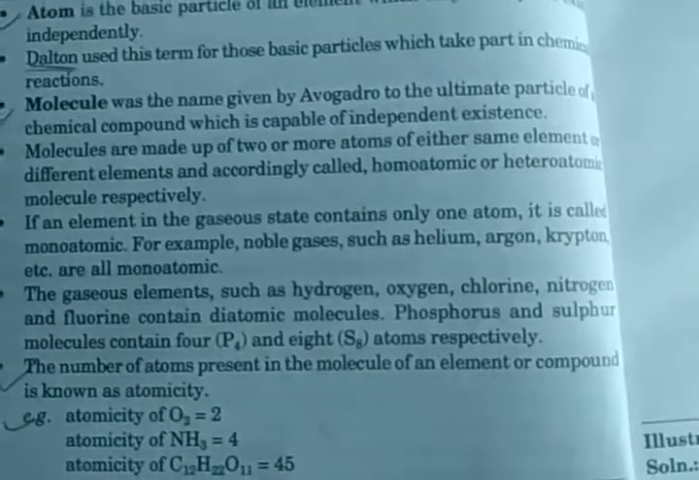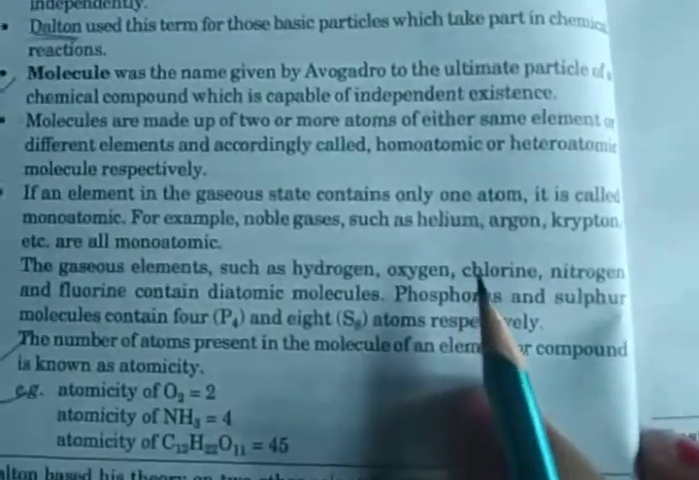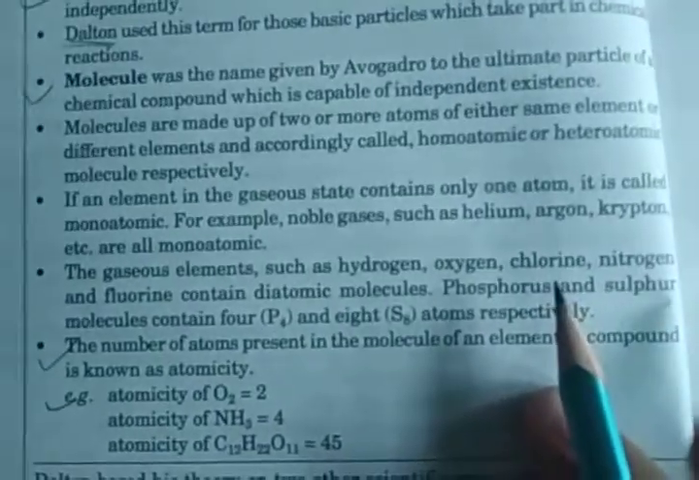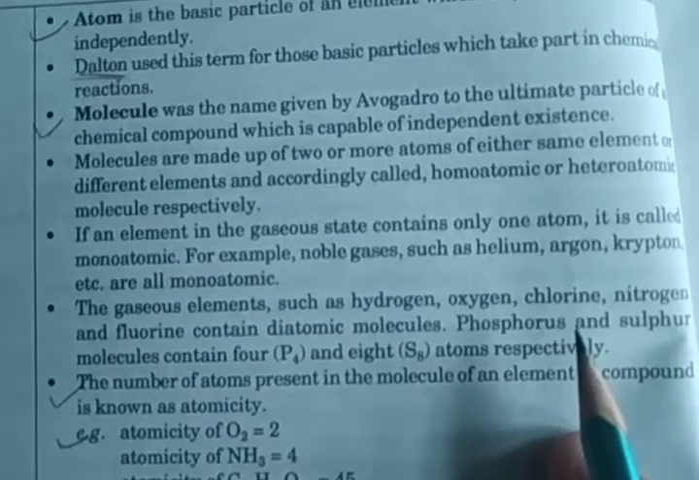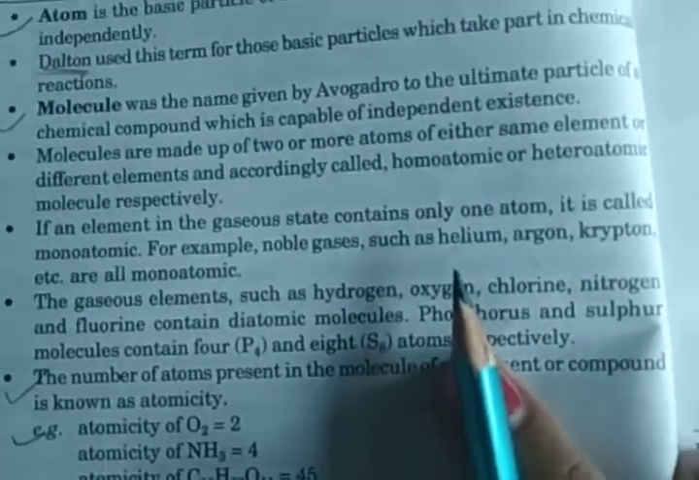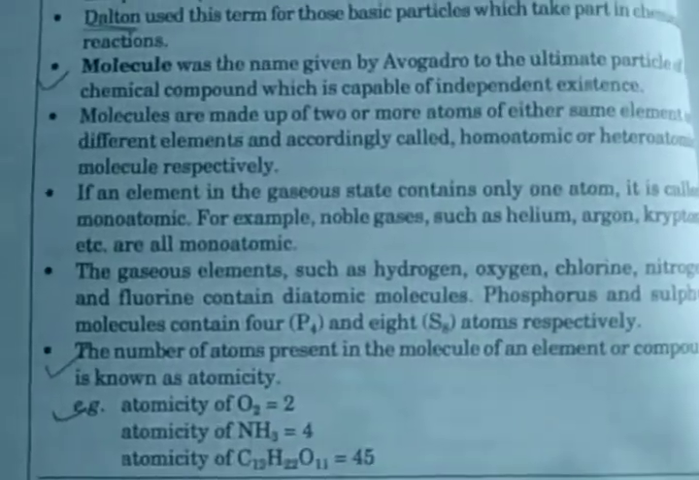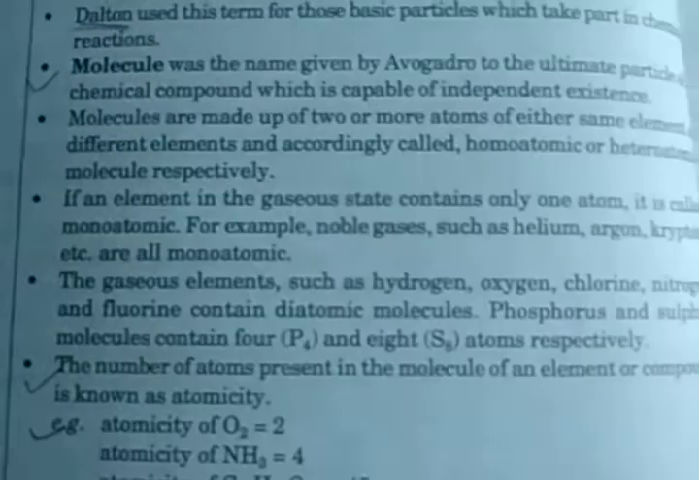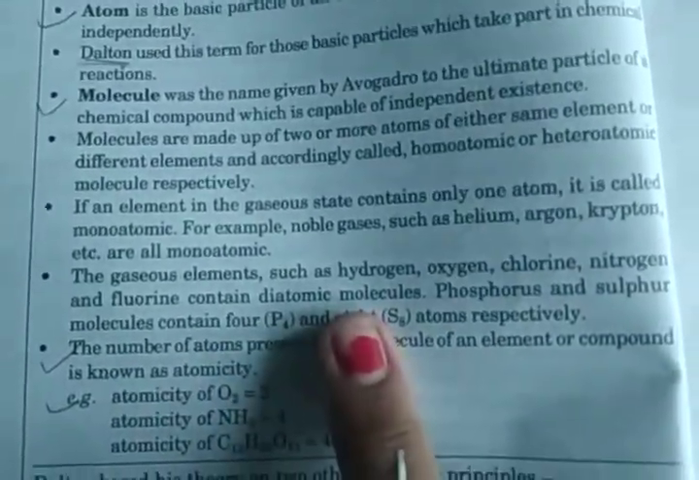Clear? An element in the gaseous state that contains only one atom is called monoatomic. Like the noble gases: helium, neon, argon, krypton, etc. are all monoatomic because their molecules contain only one atom. Clear? The gaseous elements such as hydrogen, oxygen, chlorine, nitrogen, fluorine contain diatomic molecules.